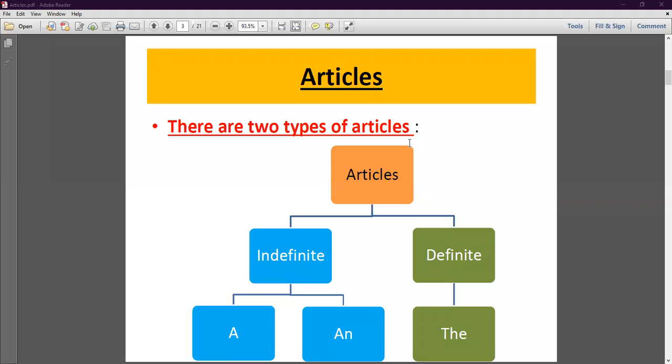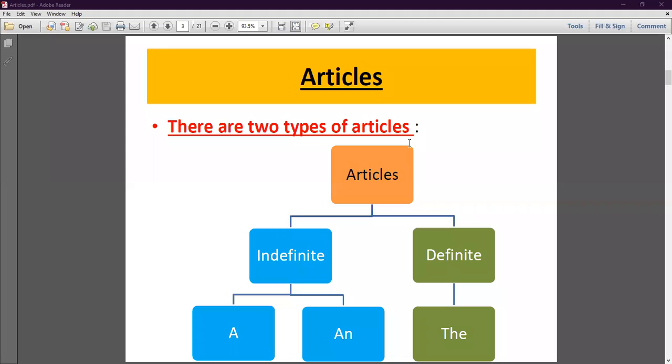Yes, a or an is called indefinite article because it does not point out any particular or definite person or thing. देखिए जो indefinite article है उसके अंदर हम a और an use करते हैं, जिसमें it does not point out any particular or definite person or thing. जब भी हम किसी particular person पे या thing पे particularly point out नहीं करते तो here we use indefinite article, and also we use it with countable singular nouns.